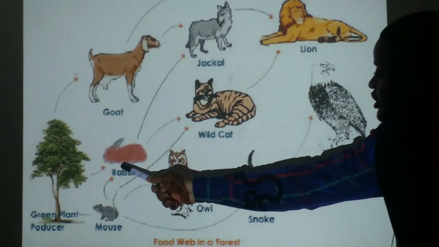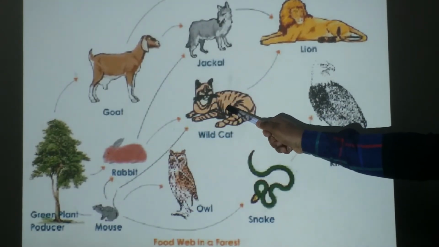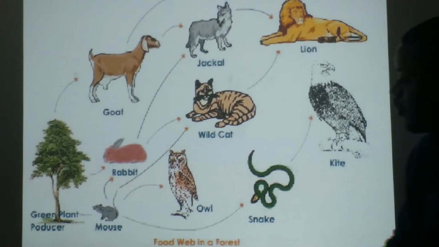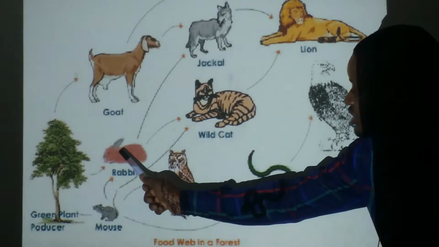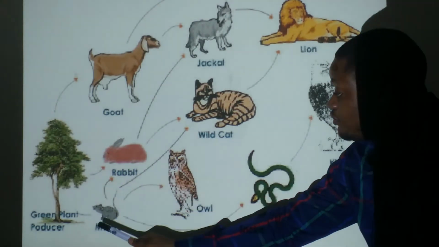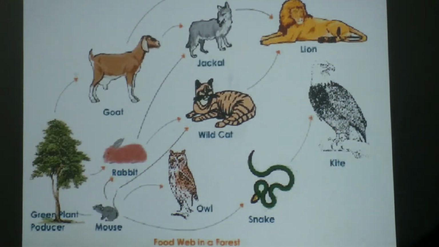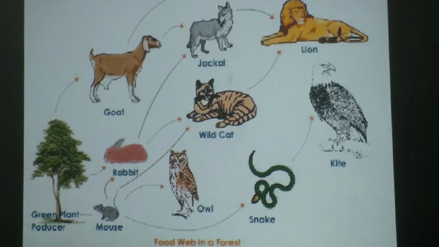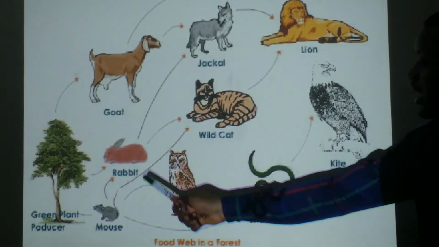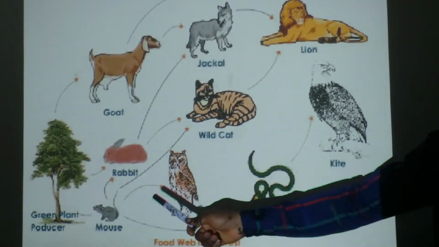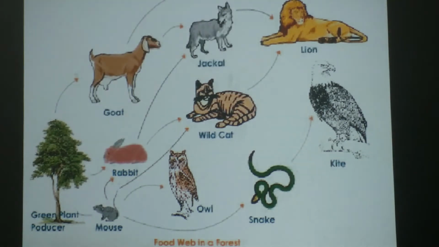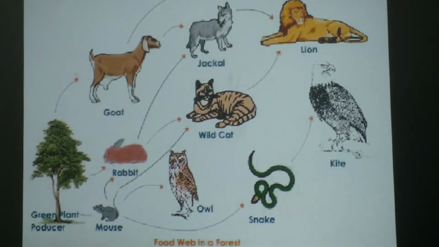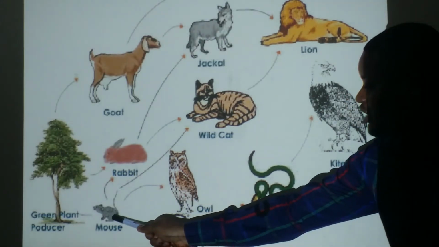Now, rabbit gives food to what? White cat. The white cat can feed on rabbit, and the white cat can also feed on mouse. The rabbit can feed on green plants and can also feed on mouse. Mouse can feed on plants only. It can only feed from the first producer, the green plant. And we have owl. Owl can feed on mouse only. You can see the arrow from their food.